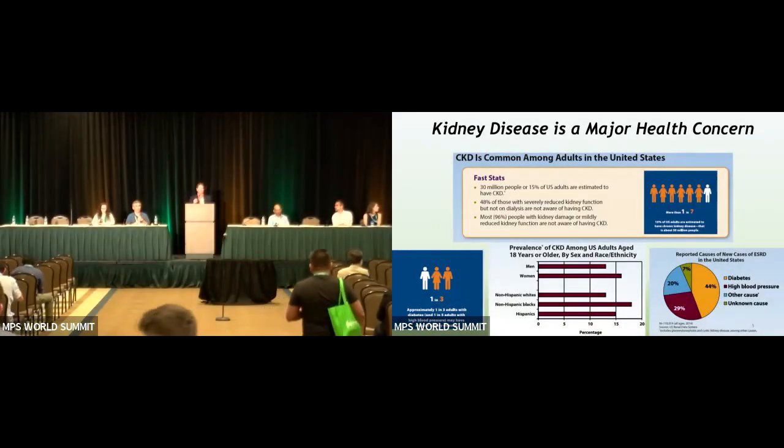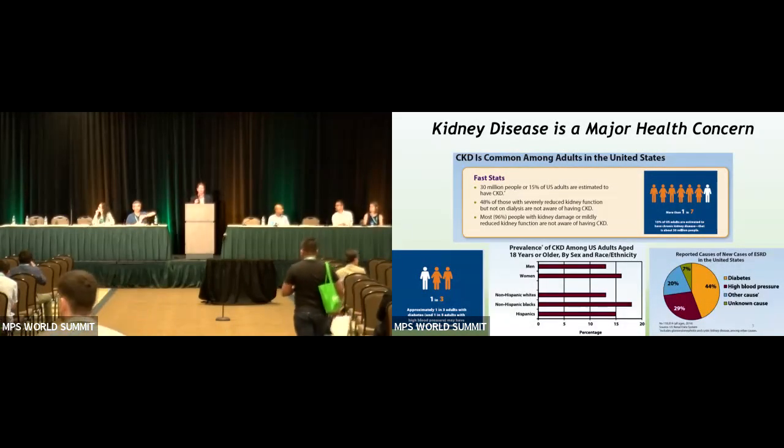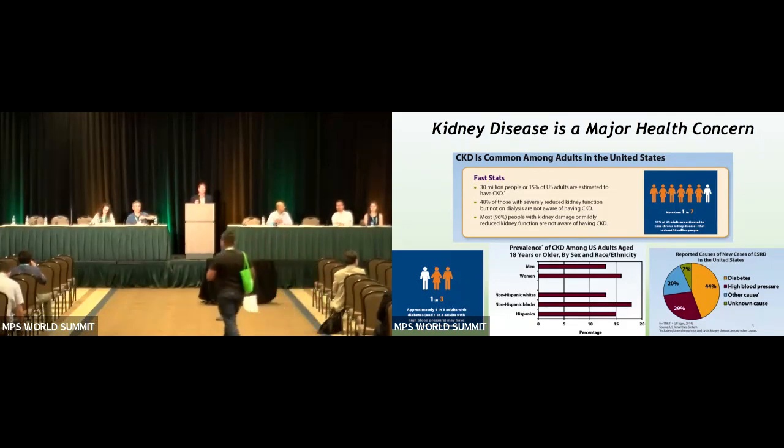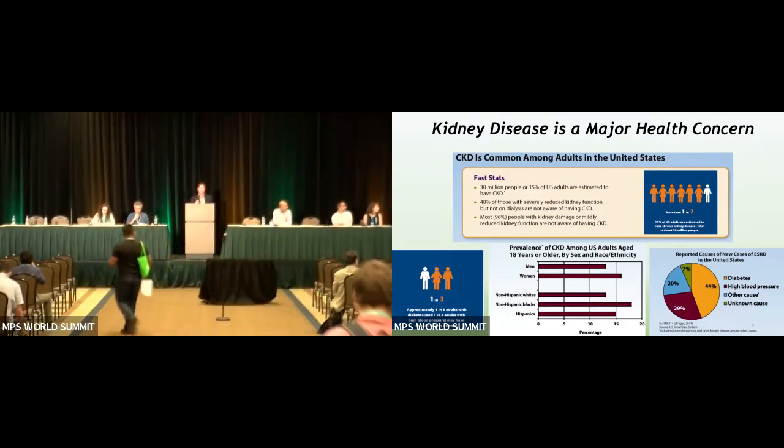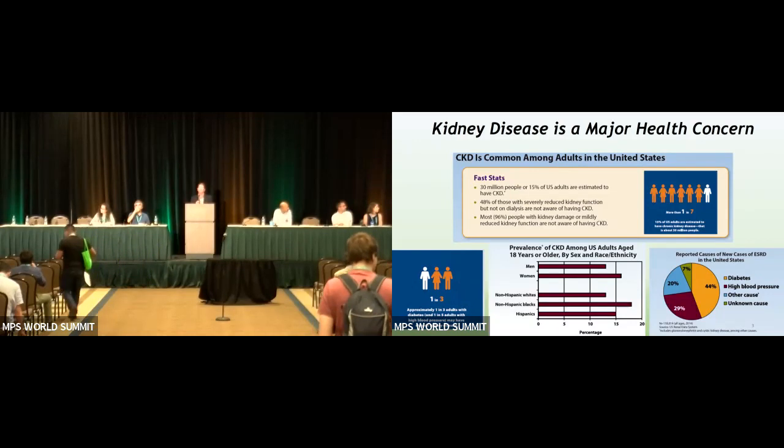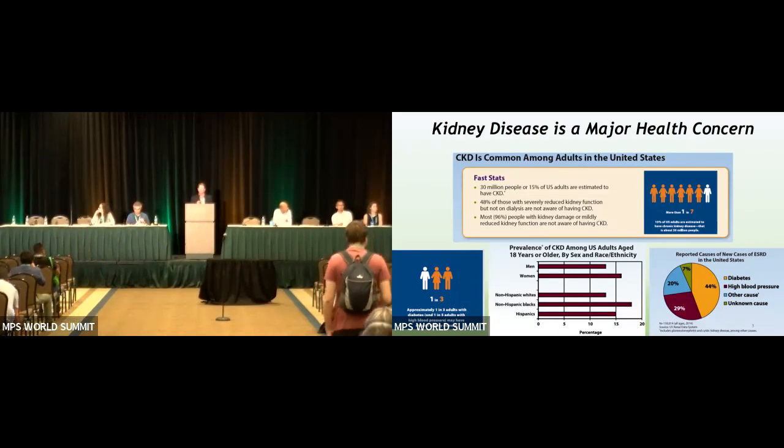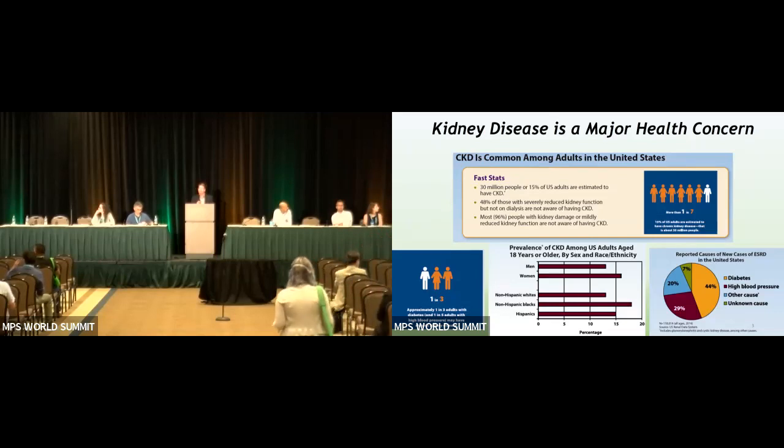So first off, before we talk about MPS and Ochratoxin, I really want to talk about chronic kidney disease, which is a global burden of disease. It's estimated 850 million people in the world suffer from some form of kidney disease. Risk factors for kidney disease include things like obesity, hypertension, type 2 diabetes, all of which are things which are increasing in frequency.